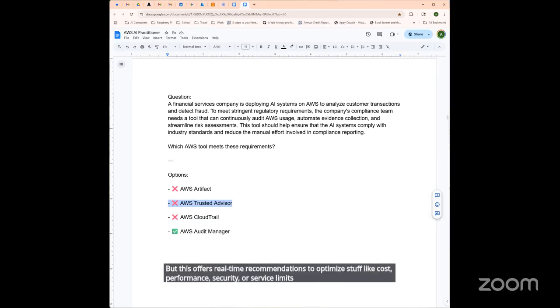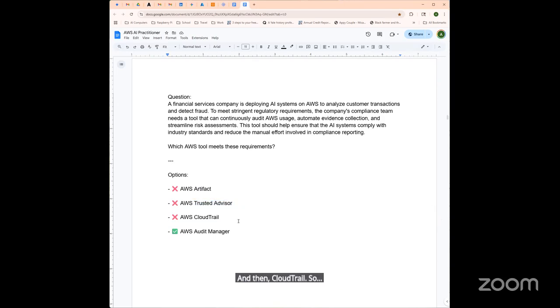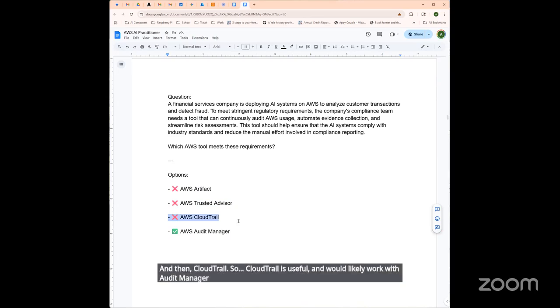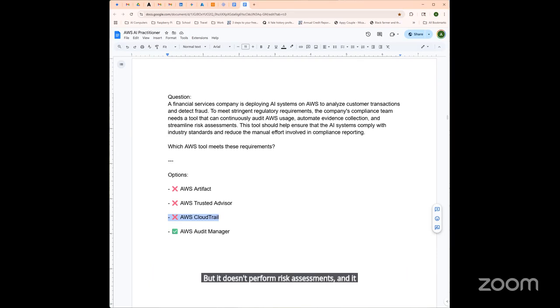It does not audit for compliance or generate audit-ready documentation. And then CloudTrail. CloudTrail is useful and would likely work with Audit Manager, but CloudTrail just tracks API activity across your account. It's useful for event logging, security analysis, and troubleshooting, but it doesn't perform risk assessments and it doesn't auto-map findings to compliance frameworks.